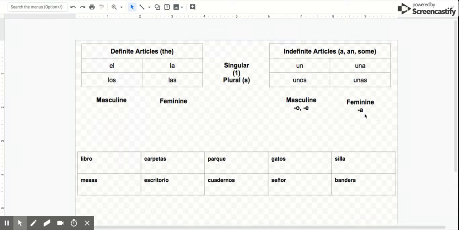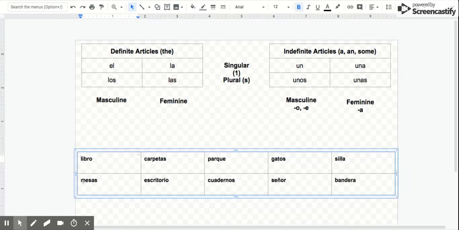So let's look here. So libro, book. Are we going to use un, una, unos, or unas? Well, first ask yourself, is it singular or plural? I don't see an S on the end, so I know it's singular. I'm only talking about one book. So is it going to be un or una? Well, this one's easy because libro ends in an O. That tells me it's going to be un libro.